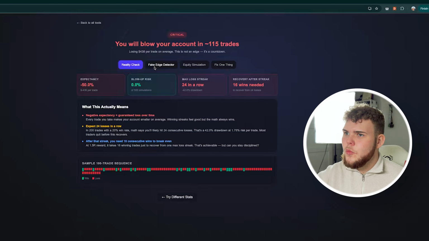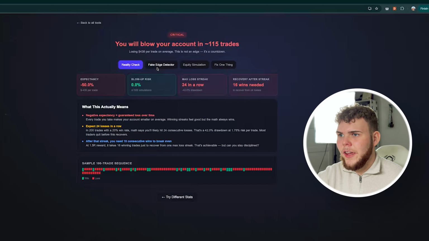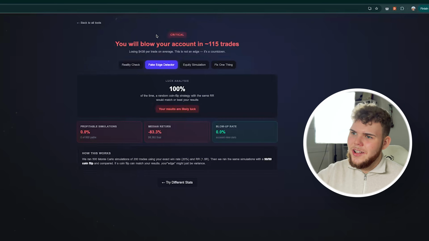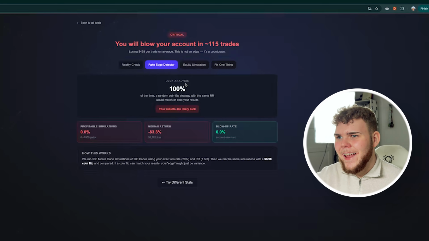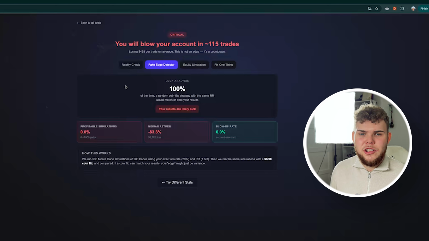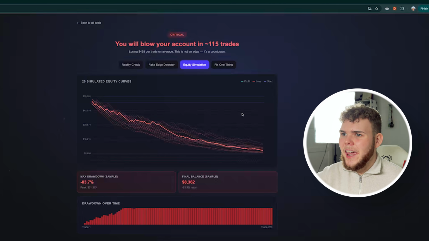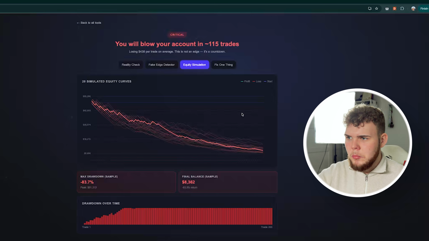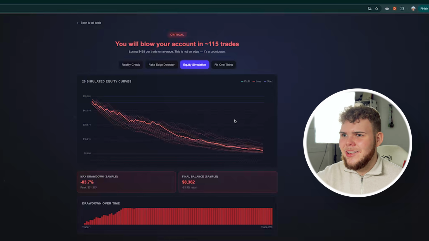Not only that, we have different things that we can check. So let's see what fake edge detector shows us. So very quickly, luck analysis tells us that 100% of the time a random coin flip strategy with the same RR would match or beat my results. So my results of my trading are not strategy, are not edge, it's just complete luck. So inside the equity simulator, we can see how our account is going to look over time. It's not what we want to see at all.